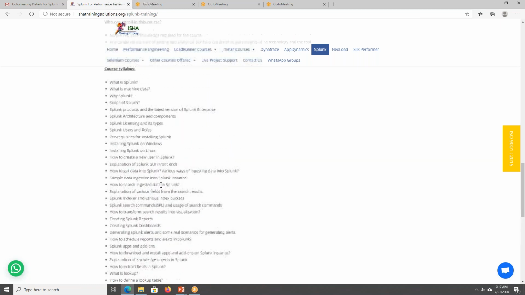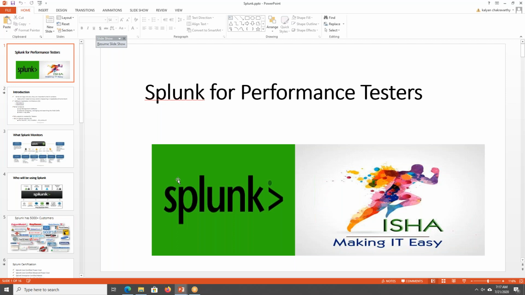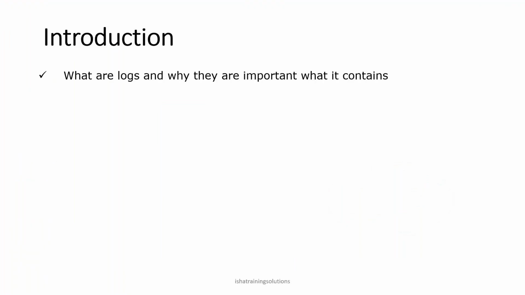Any questions here? Hope you have already seen this course content, right? Okay. So this is about what logs are, why they are important, and what they contain. Any answers for this? We'll talk about Splunk at a later point of time. I just want to have some discussion on what logs are and why they are important. Any guess?